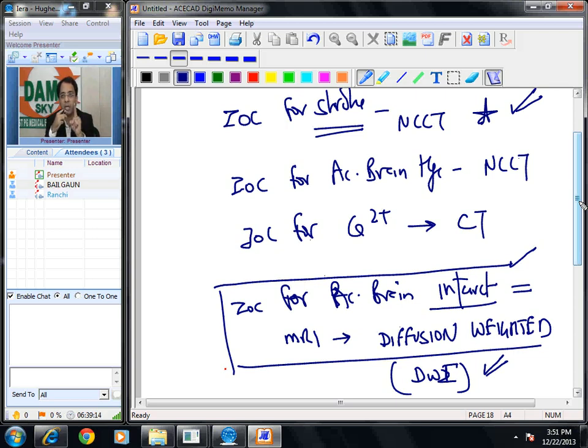Investigation of choice for brain infarct, MRI. Which type of MRI? Diffusion weighted MRI, DWMRI. Okay. So please remember these few one-liners. Now let us see the next question, and then we will give you some time to ask your own queries.